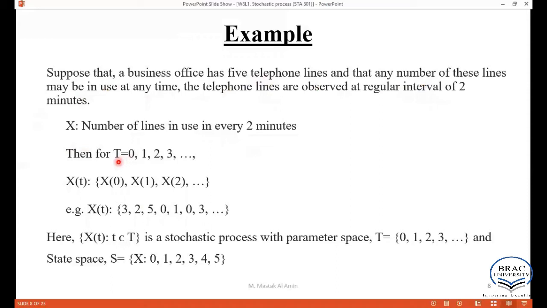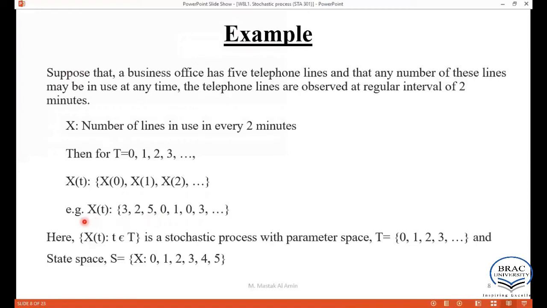We can say the values for capital T are 0, 1, 2, 3, and so on. And what about the values for Xt? It can be 3, 2, 5, 0, 1, 0, 3, because we have in total 5 telephone lines. So the value for Xt starts from 0 and is not more than 5. The value for Xt must be between 0 and 5, and it is a discrete value. So we can use 0, 1, 2, 3, 4, and 5.